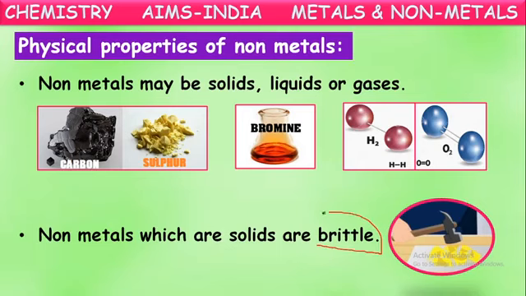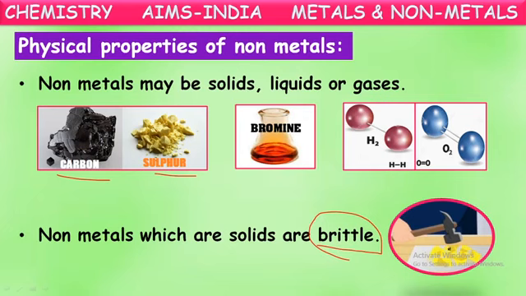Brittle means easily breakable. Say this carbon, sulfur, these are available in the solid form. Of course, they are in the solid form, but they are easily breakable. See here, when sulfur is hammered, it is made into small pieces. It easily breaks into small pieces. That nature by which a solid breaks into small pieces is called brittle nature.